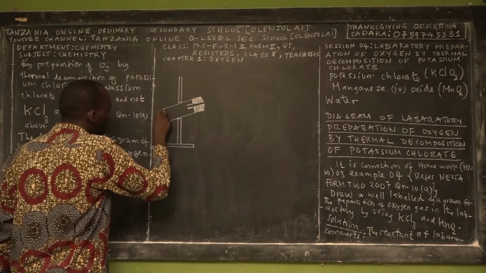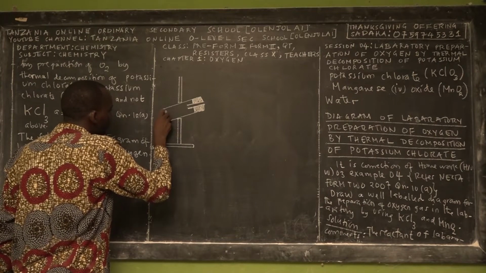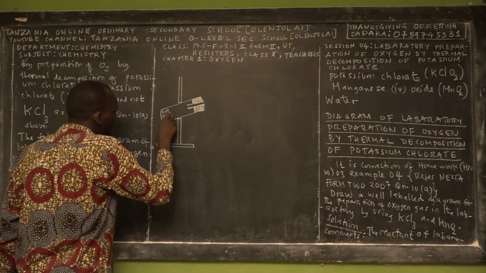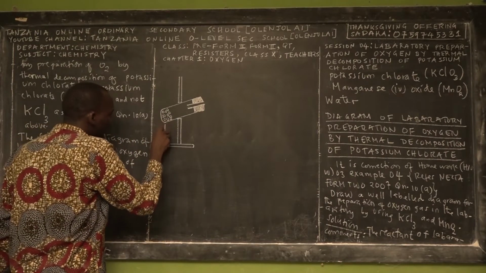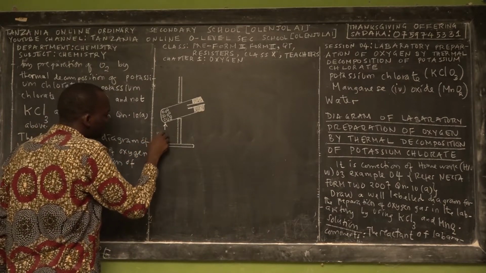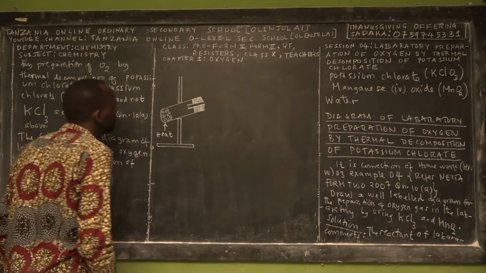So here we have solid particles, the mixture of solid particles of manganese 4 oxide and potassium chlorate. So here is the place where you place a Bunsen burner. So here we get a source of heat to heat this test tube.